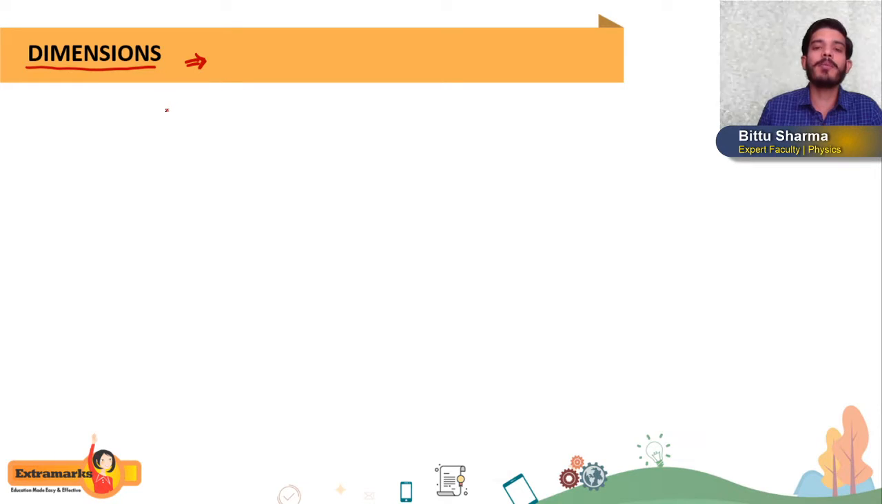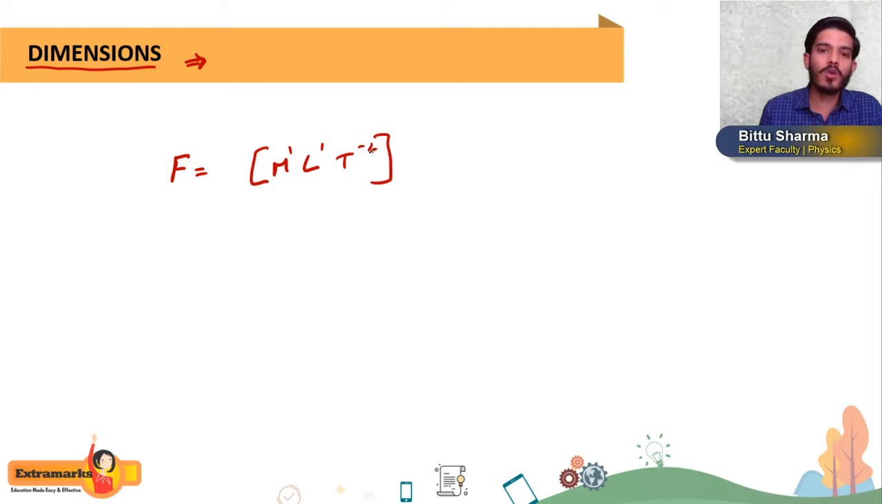Let us say, students, dimension of mass is M, dimension of length is L, dimension of time is T. That you all know very well. Like suppose force: we know the dimension of force is M L T minus 2. Yes or no? So this is the dimension of force.